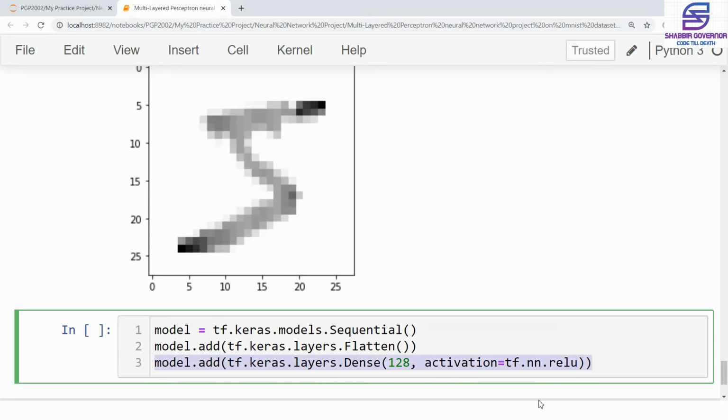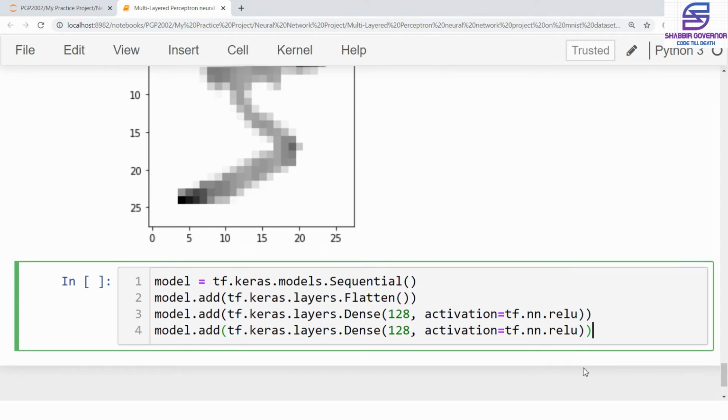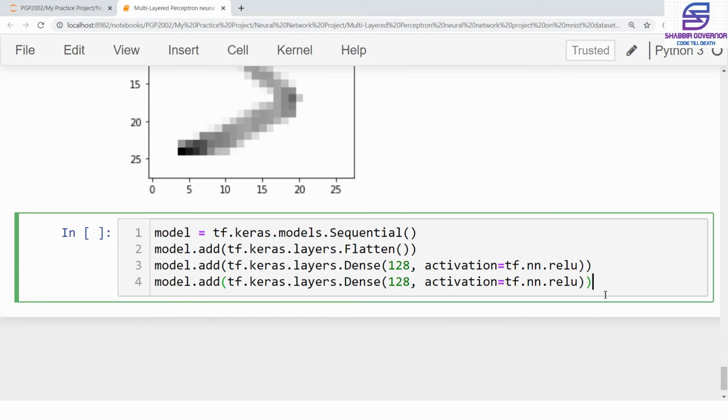So similarly, we'll add one more dense layer here, which will also have 128 nodes and will be using the same activation function. So we have two dense layers here. And finally, we have the output layer that we want. Since in the input data we have images of handwritten digits from 0 to 9, that is a total number of 10 digits, so in the final layer we'll keep only 10 nodes, which will predict for each and every output that we require.